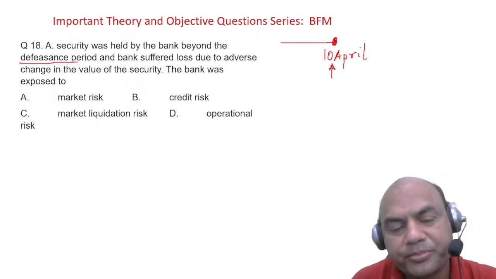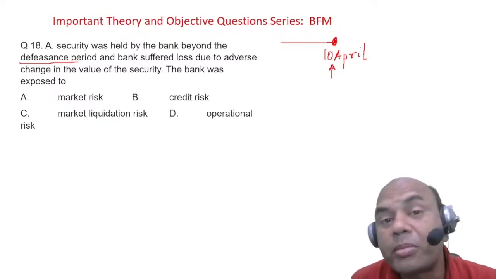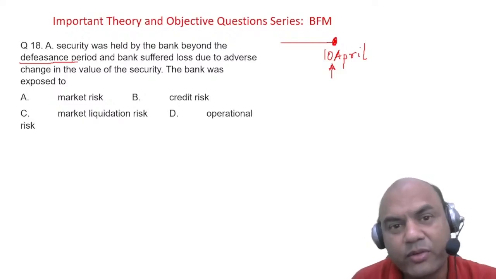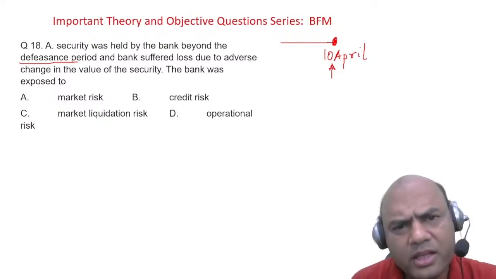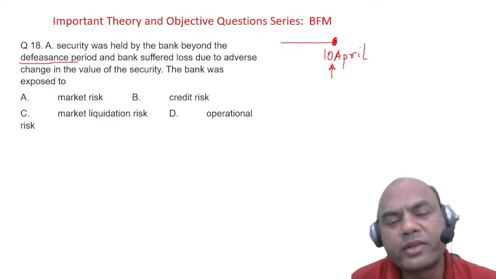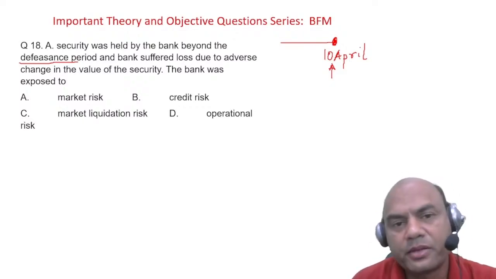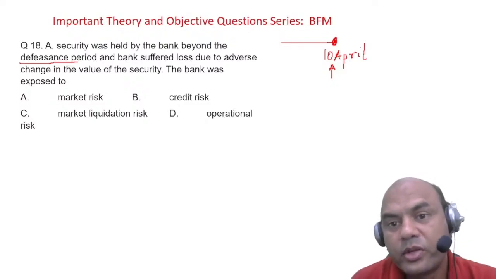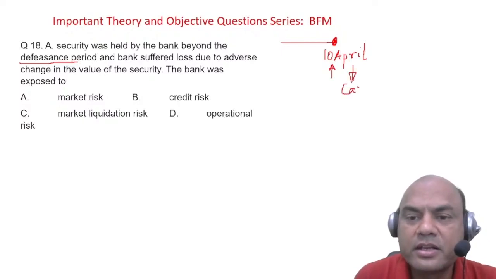It's like an FD. Forget this bond, think of it as an FD. Suppose you are having an FD of some cooperative bank or some smaller bank. Cooperative banks are good. So suppose you have an FD of some XYZ bank which is maturing on 10th April. What is your duty? Your duty is to give back that FD to that bank and get your cash.